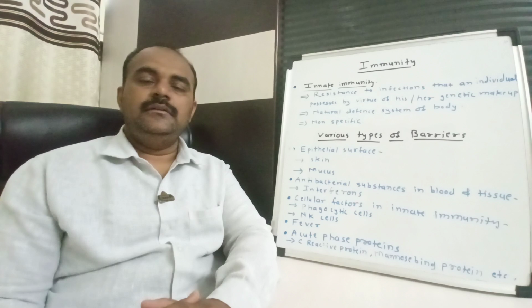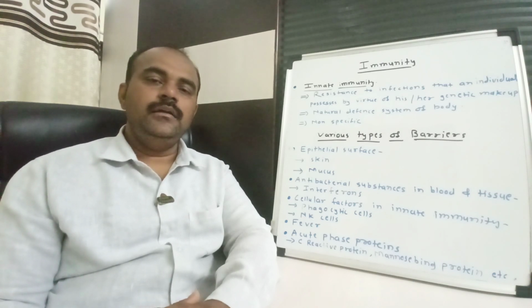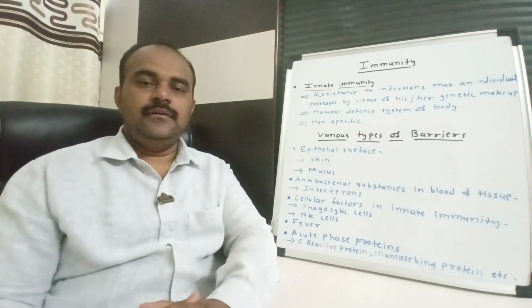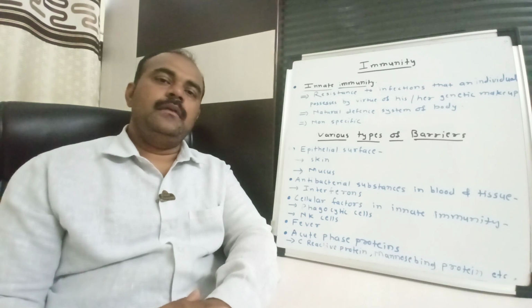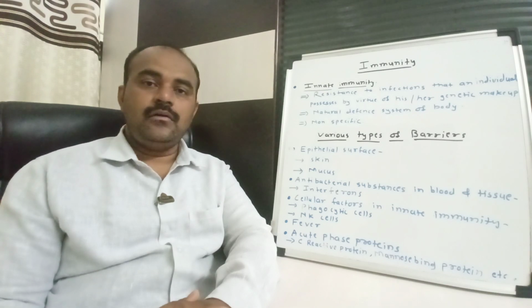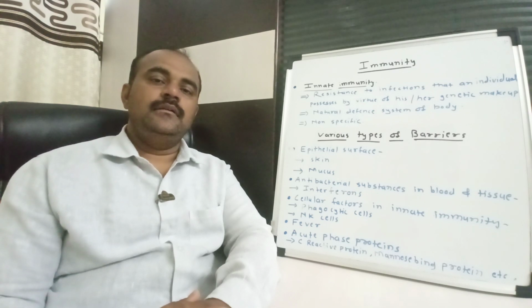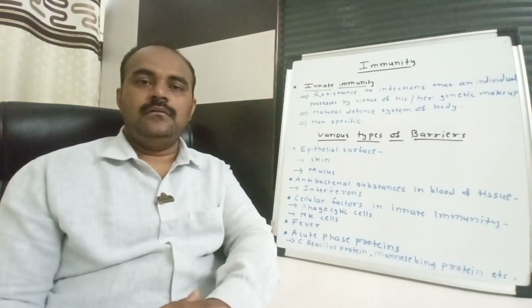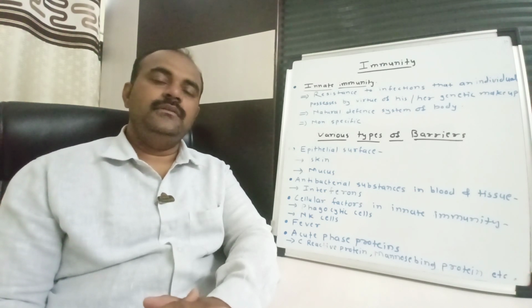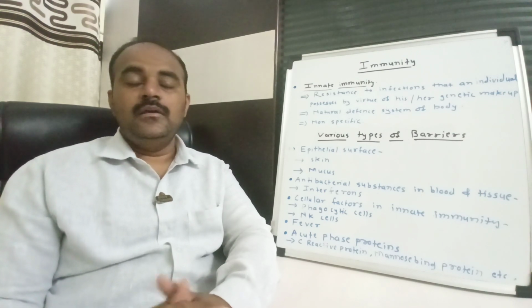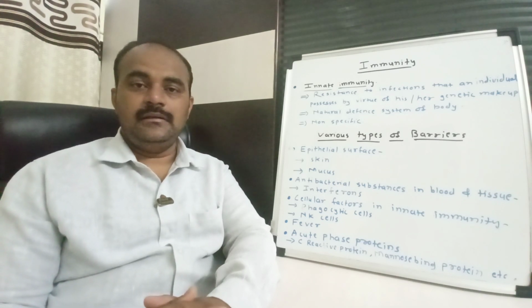The skin, which is present all over our body, has two different kinds of glands: the sweat gland and the sebaceous gland. The sweat gland releases sweat, which contains a high concentration of salt and shows antibacterial activity. The sebaceous gland secretes sebum, which contains long chain fatty acids that give resistance against certain bacteria and fungi. So basically these have antifungal and antibacterial activity.